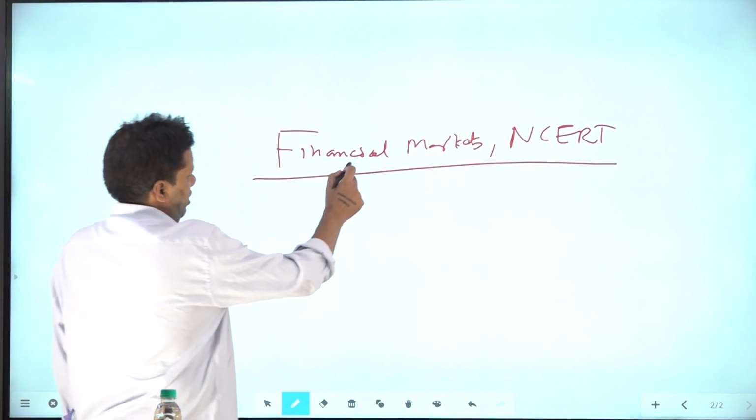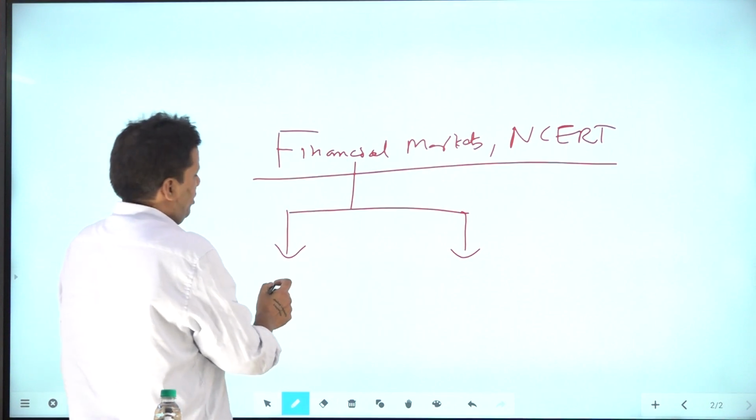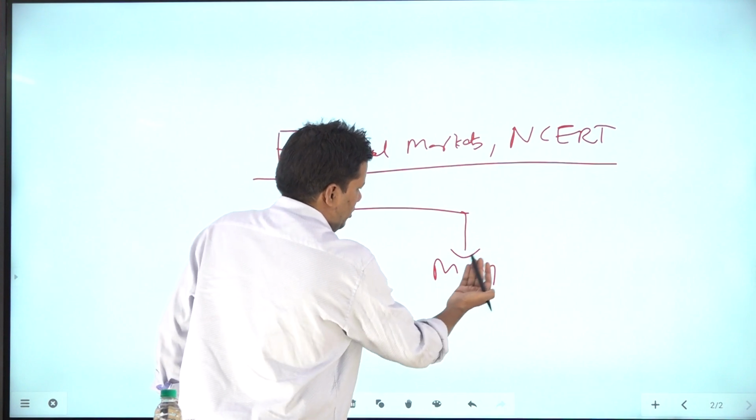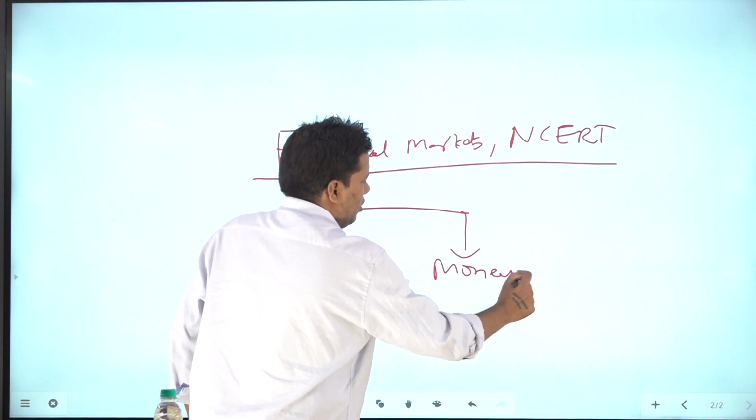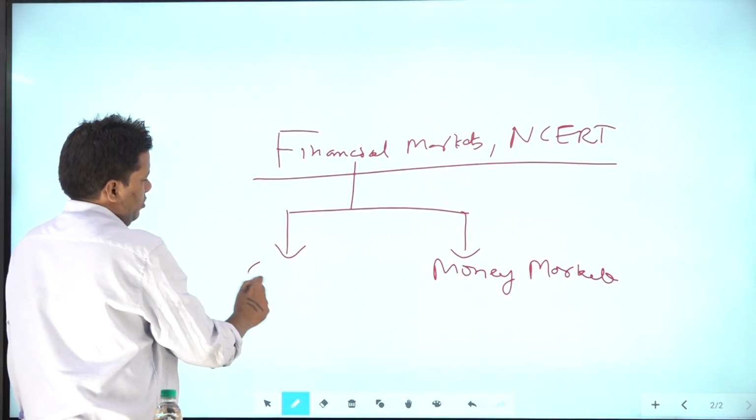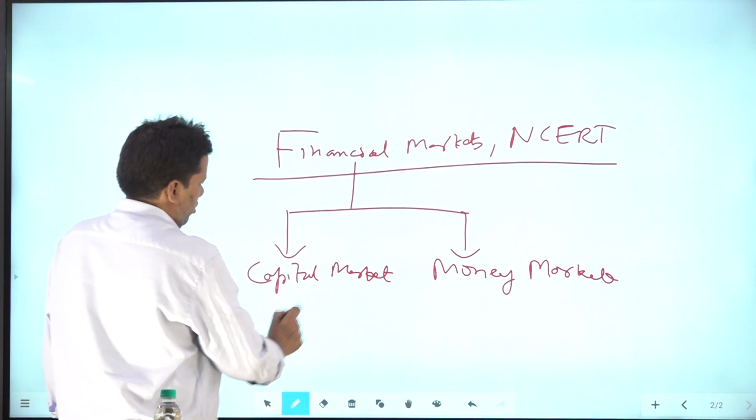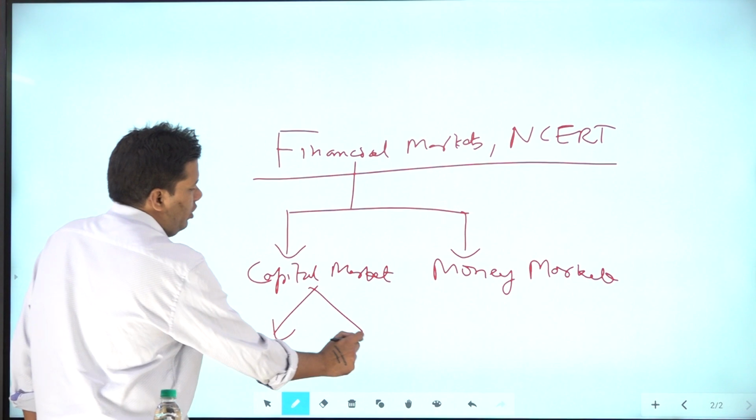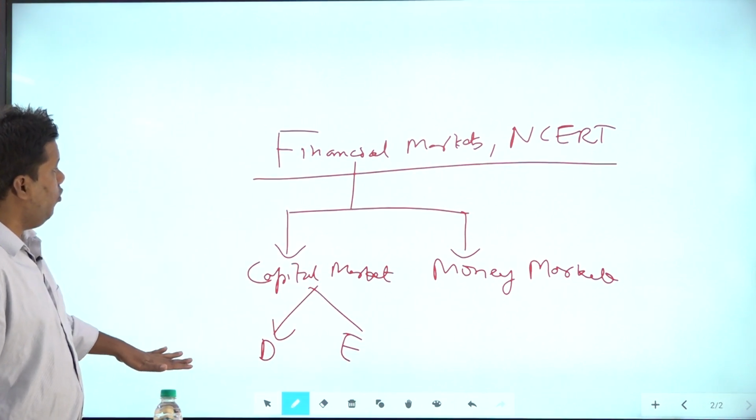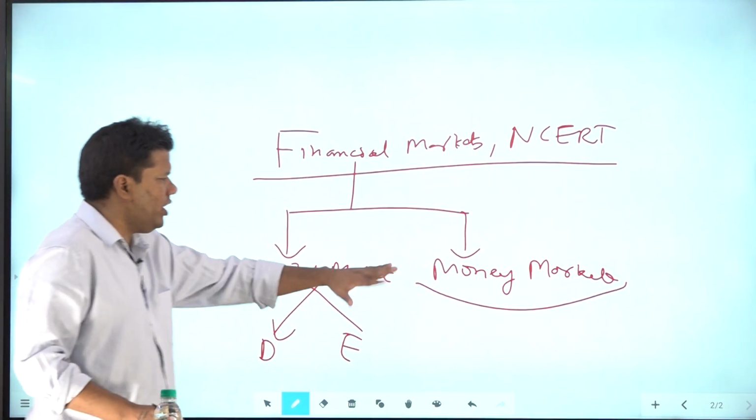There you will find the categorization of the financial market, right? Capital market, money market, short term. This is the money market, and this is the capital market: debt and equity, here also primary. So this is for short term, right? I cannot cover this thing here.